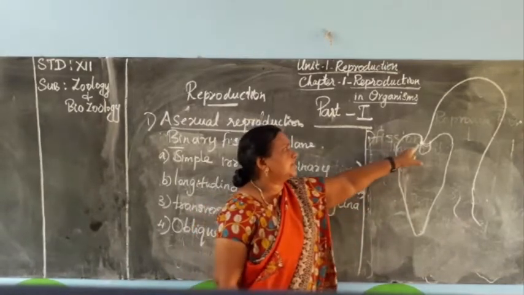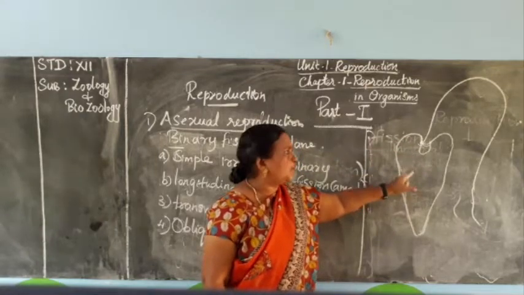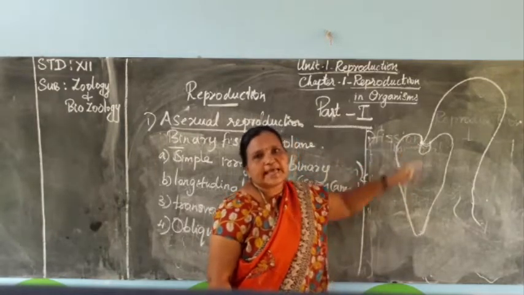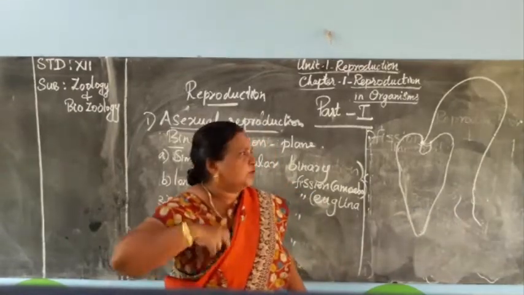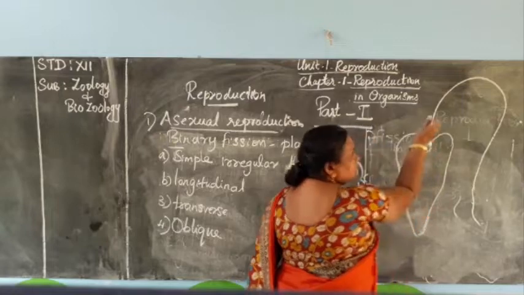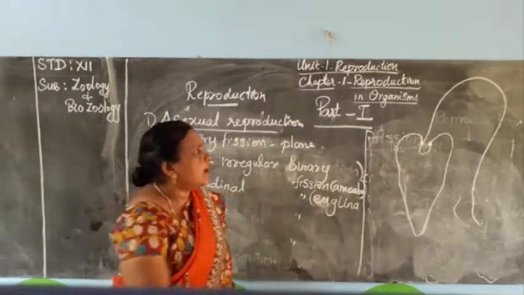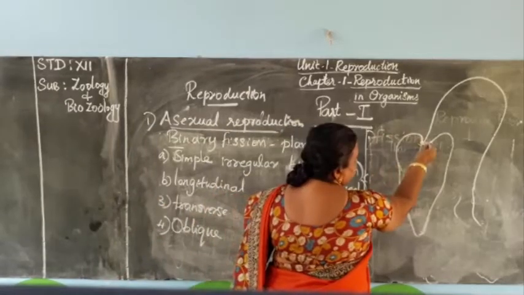Afterwards, it splits into two parts. First of all, the basal granule will divide into two. Along with that basal granule, the old flagellum, the flagellum which is present on the mother's body, will also split into two.